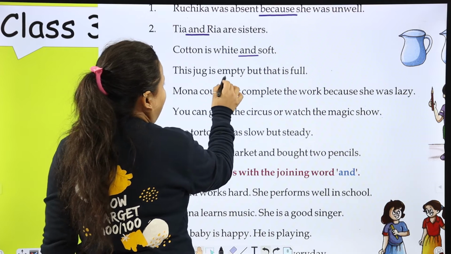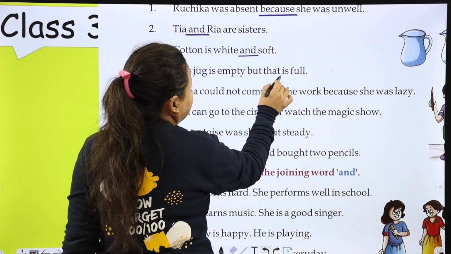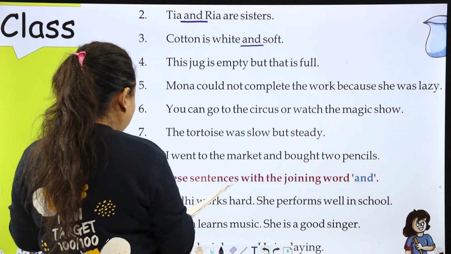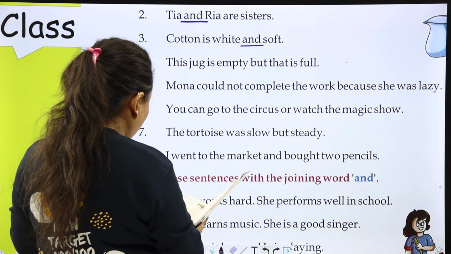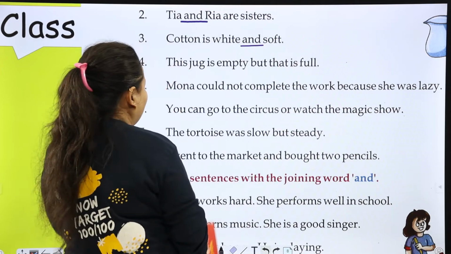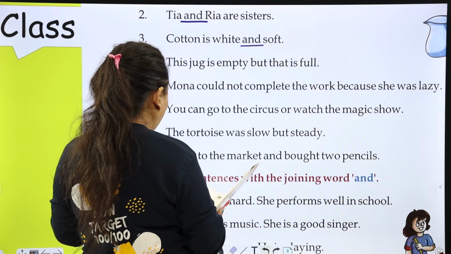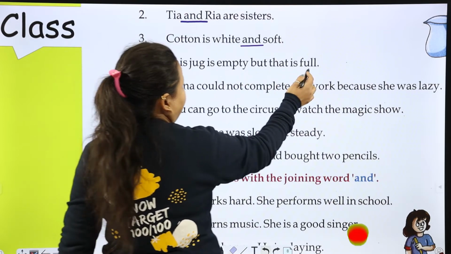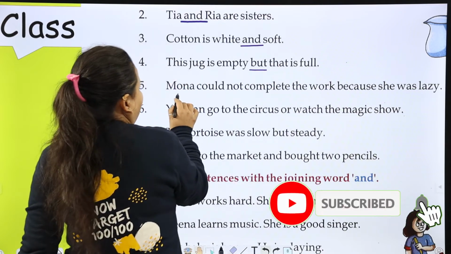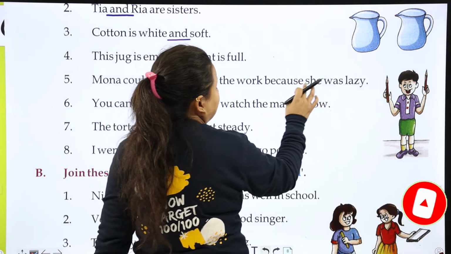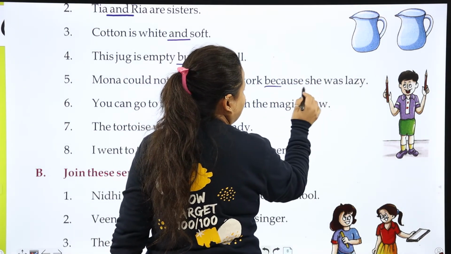This jug is empty, but that is full. Empty, full. So, we use but to show a difference or an opposite idea. Mona could not complete the work because she was lazy.